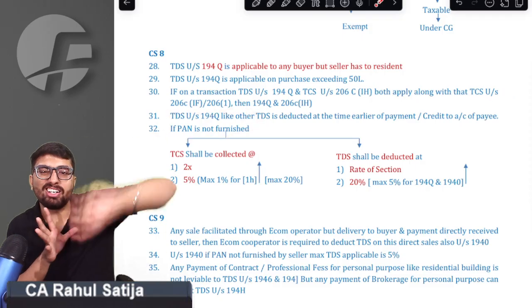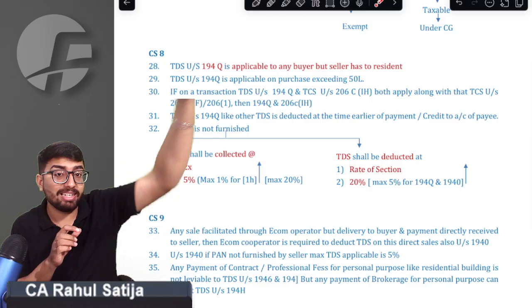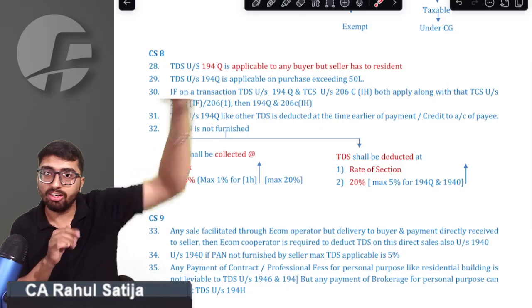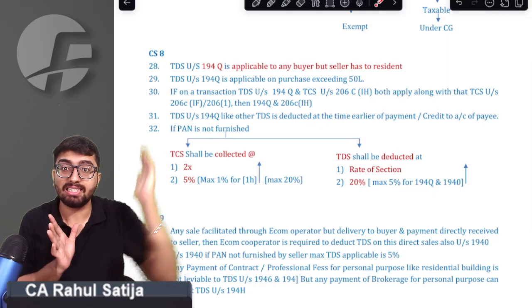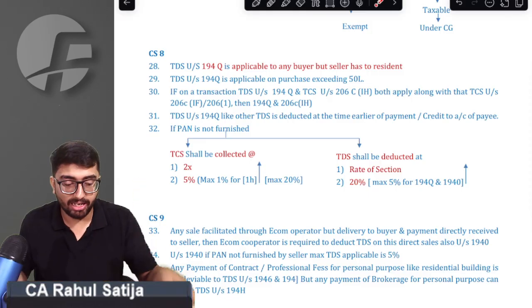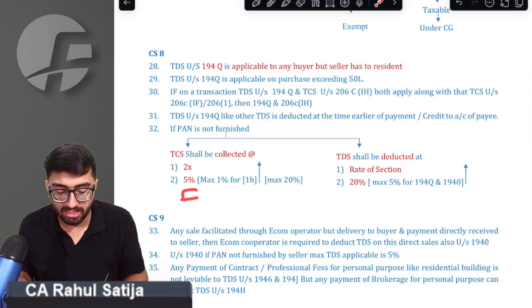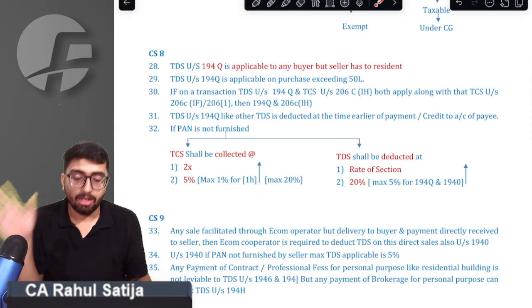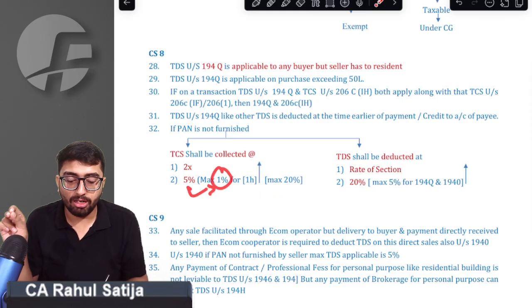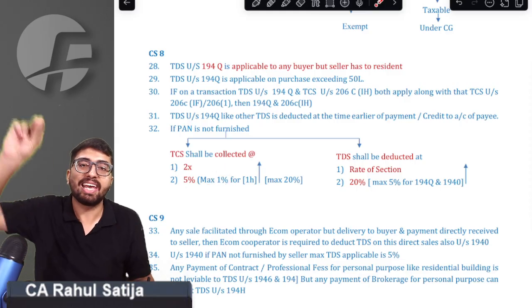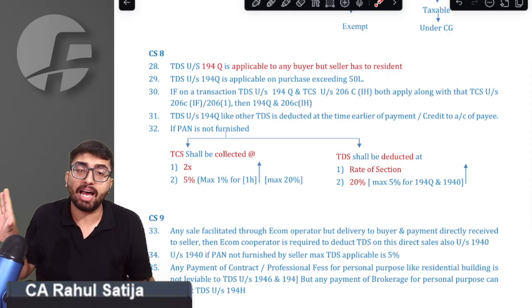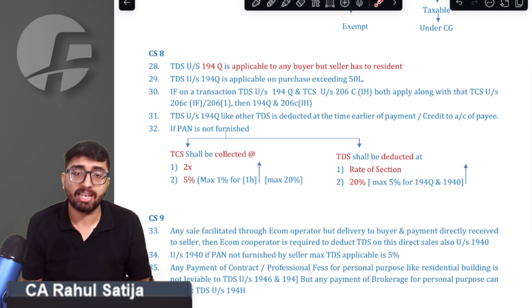Whenever somebody has not furnished his PAN, we have to deduct TDS at a higher rate. Similarly, if he has not furnished PAN, we have to collect TCS at a higher rate. Sir, what is the higher collection rate? For TCS, it is twice the rate of the respective section, or 5%, whichever is higher. So remember, the higher rate of 5% will not apply to TCS under section 206C(1H). Only 1% is the maximum rate for 1H.